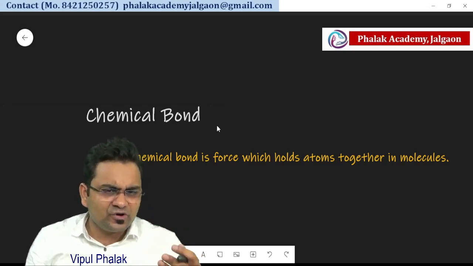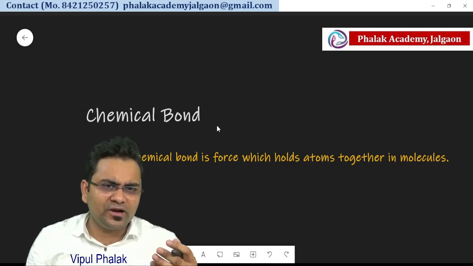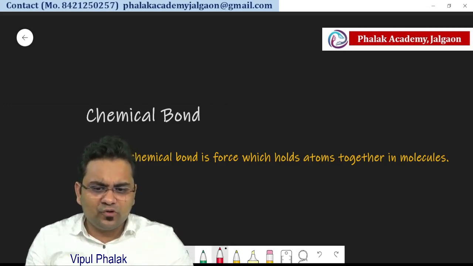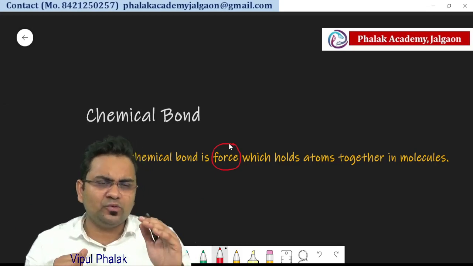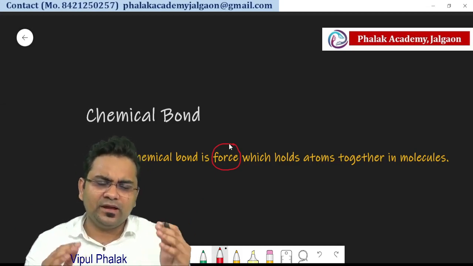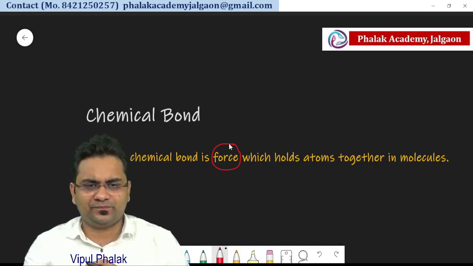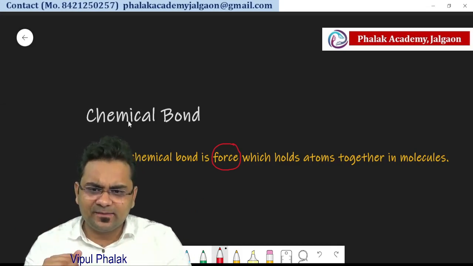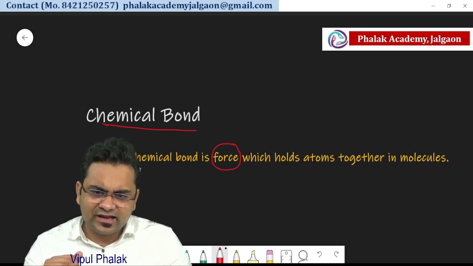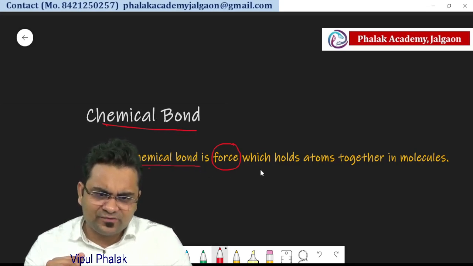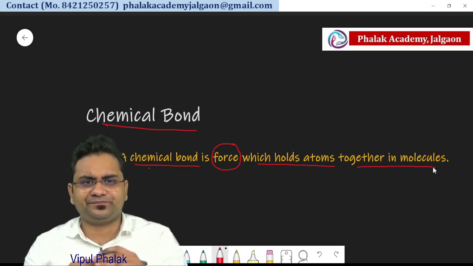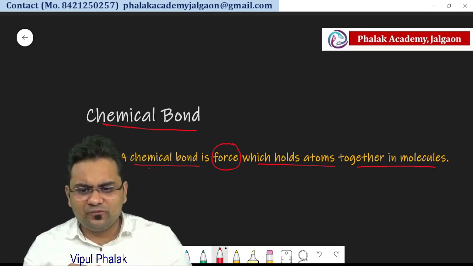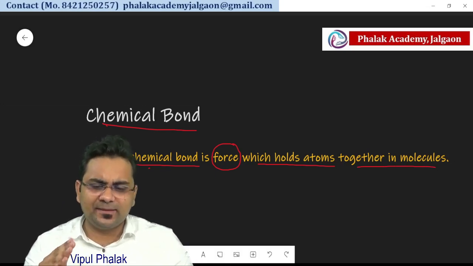After transfer or sharing of electrons, a force is generated, and that force is responsible to join two or more than two atoms, and that will make the molecule. So simply we can define the chemical bond: a chemical bond is a force which holds the atoms together in the molecule. So we will see the different types of chemical bond.